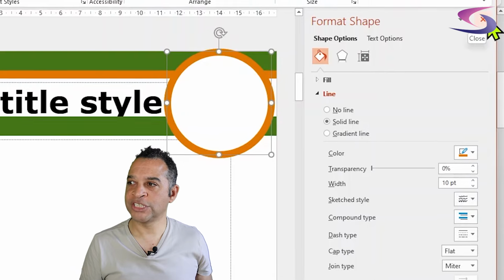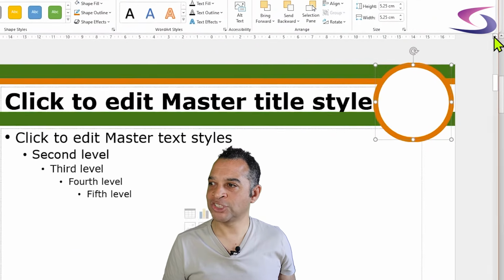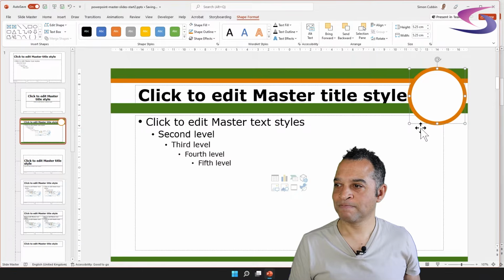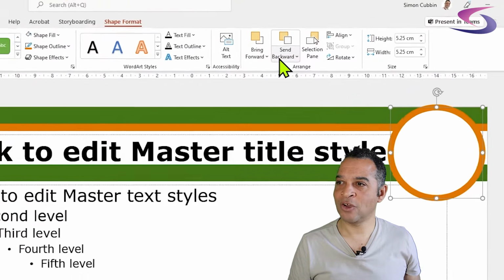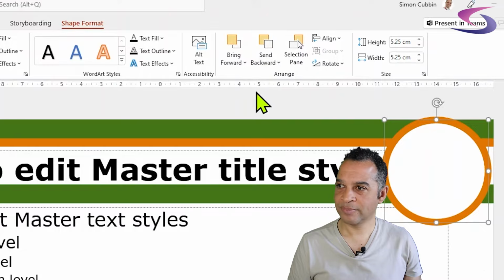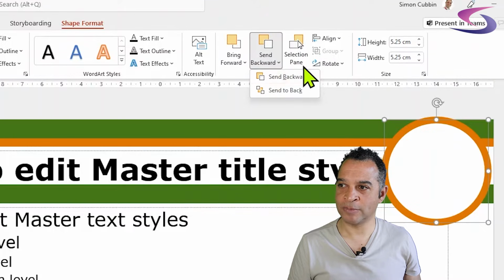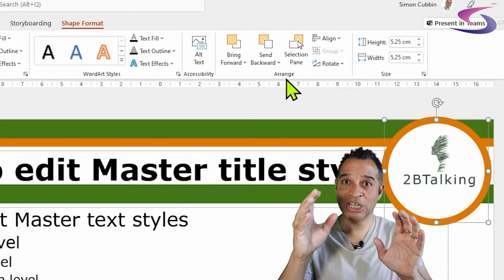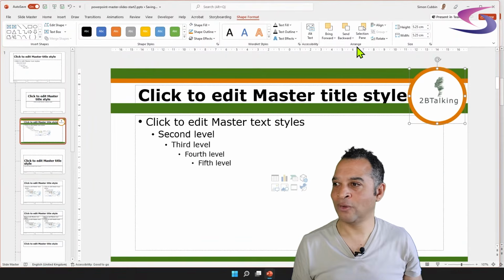Great. Let me click on the cross in the top right hand corner of the format shape options section to close format shape options. So now what I want to do is move this circle behind the logo. So ensuring that I've got the circle selected still, I'm going to click on this send backward button just here. In fact, I'm going to click on this little drop down list here and I'm going to choose send backward. And you can see it sent the circle behind the logo.